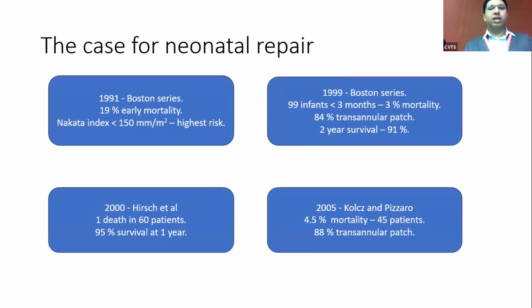So they rethought the strategy, and they came up with another paper in 1999 with closer to 100 patients who were less than 3 months. Now this time they had 3% mortality, but the incidence of transannular patch in their series was almost 85%. This data has been validated again subsequently by other centers also.